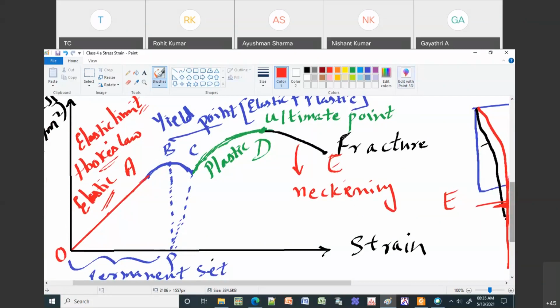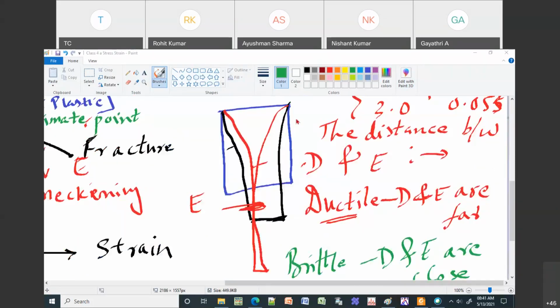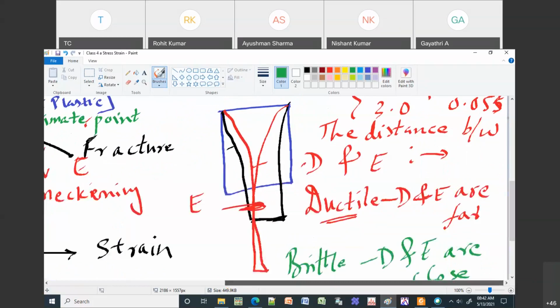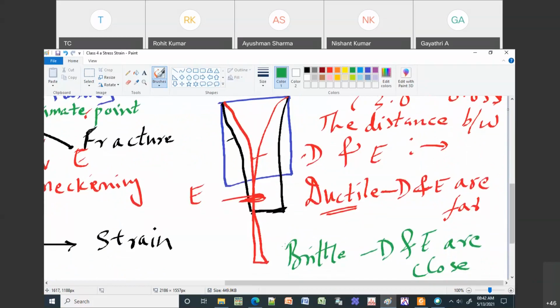So you need to explain what your elastic limit is, what your yield point is, and what your ultimate point is. Then what is your fracture? Fracture is the ultimate breaking point of your material. Then based on the distance between D and E, you can differentiate whether your material is ductile or brittle, or fragile. You can use those words.